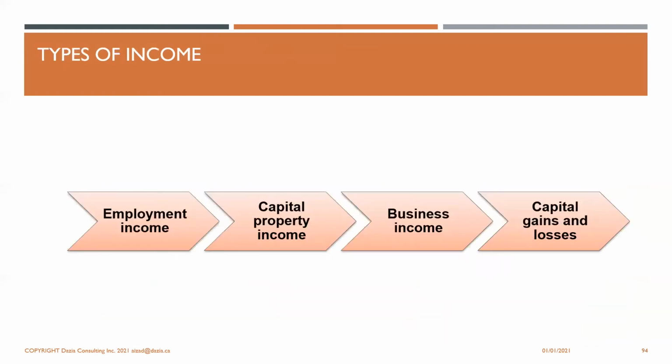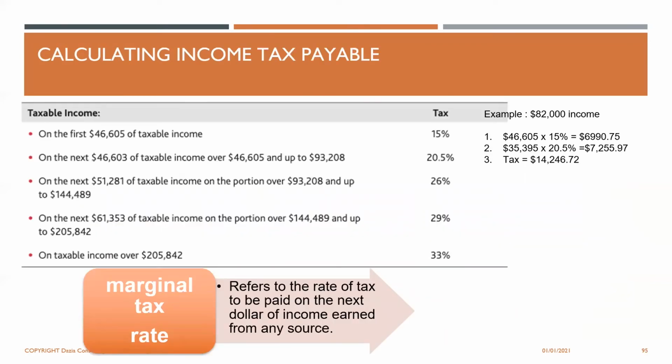There are different types of income that we said you have to add up. It includes employment income, capital property income, business income, capital gains and losses. So for income tax, a person's salary or other incomes that the person gets, we have to add it all up, and depending on the tax bracket, then the tax is paid.